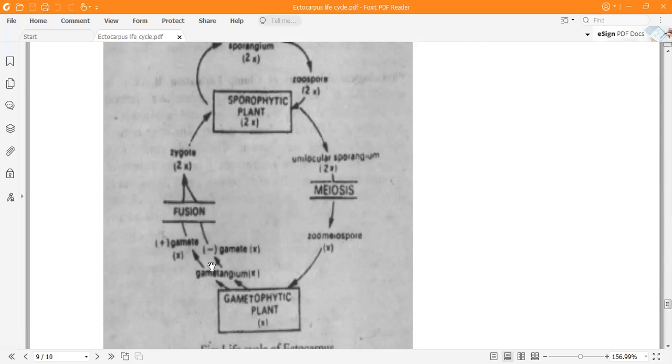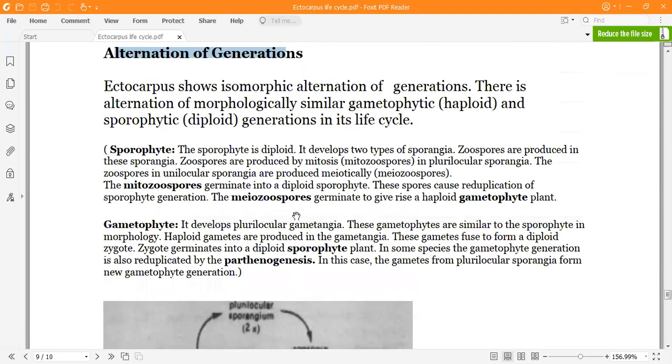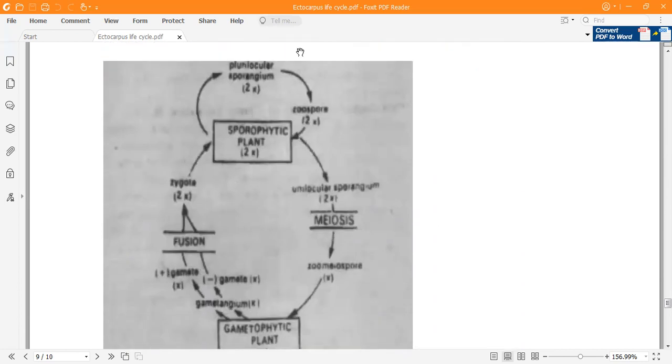On the gametophytic plant body, plurilocular gametangia are produced, which give rise to plus and minus strains of gametes. They fuse and then a zygote is formed. So in Ectocarpus, it shows isomorphic alternation of generation. Why isomorphic? Because there is alternation of generation, that is, gametophytic and sporophytic plant bodies, but they are morphologically similar. So here it is, the life cycle of Ectocarpus.